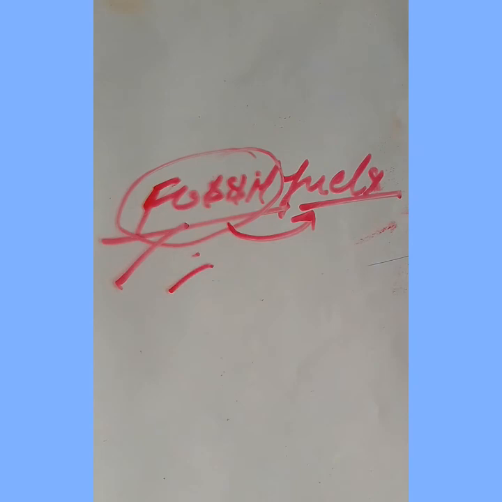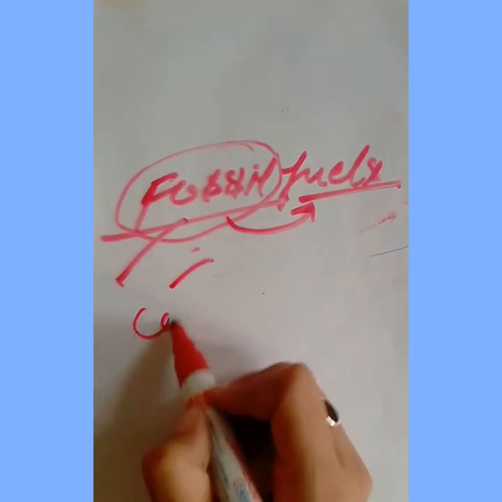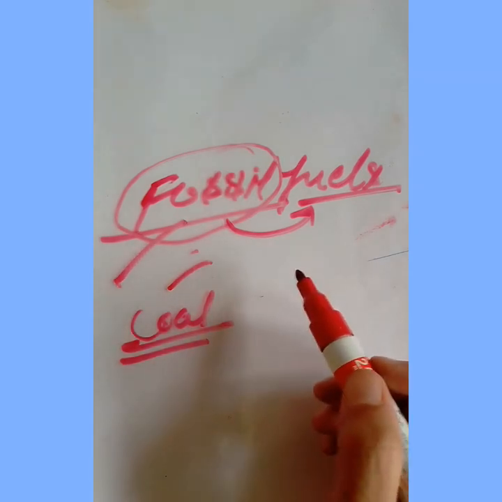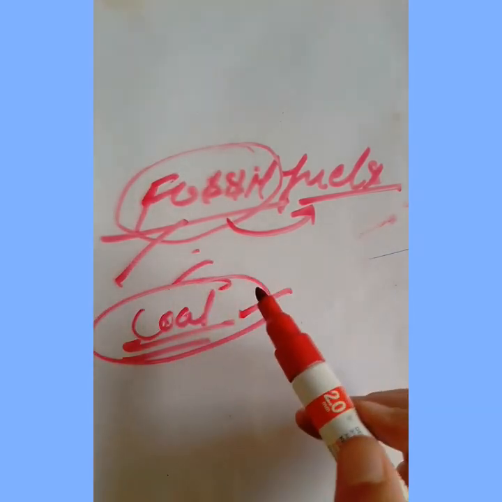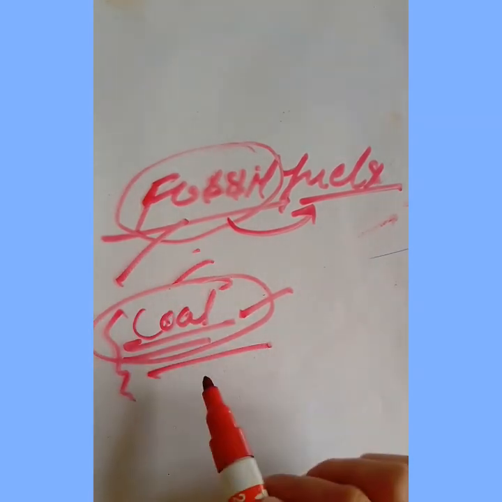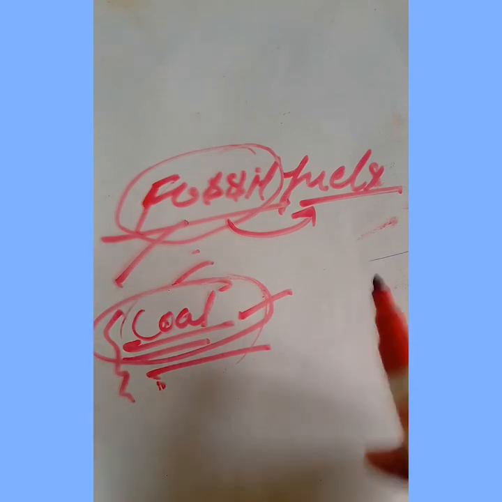Now we will study all these fossil fuels in detail. First we will take the coal. We will study its occurrence, where it is present, formation, its types, and processing. So we cannot complete this whole topic in this video, so I will take this content tomorrow and we will study as a whole its occurrence, formation, types, processing, everything in one video. Till then you will just do the reading of the chapter and prepare notes, okay.